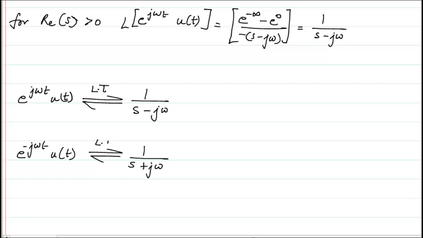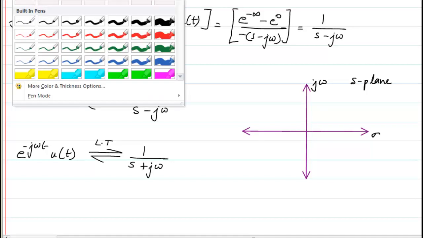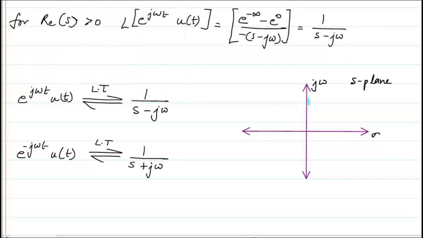In the s plane, the region of convergence will be the same for both cases: the real portion sigma greater than 0.